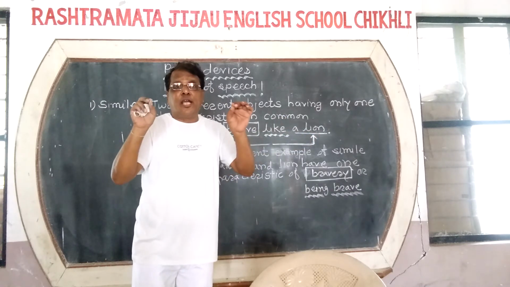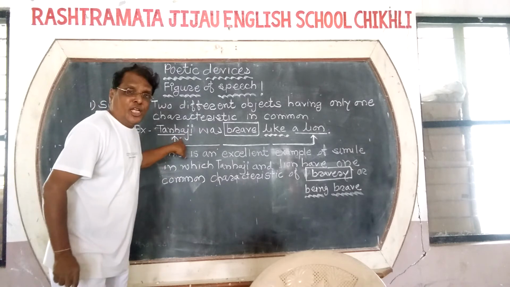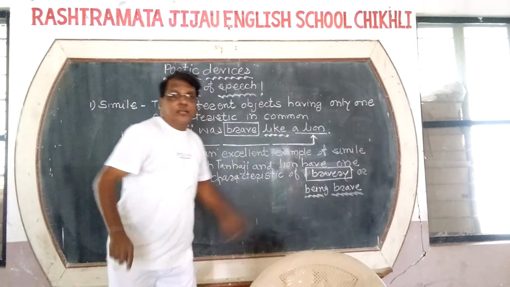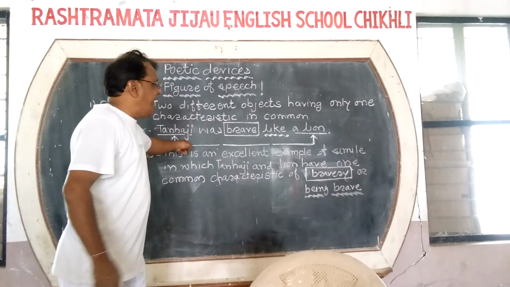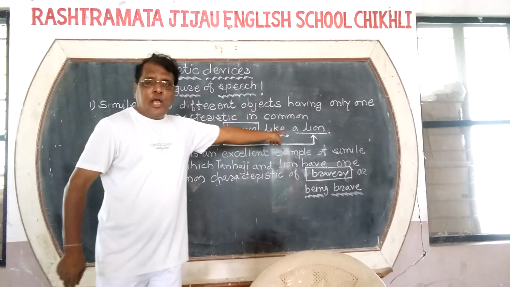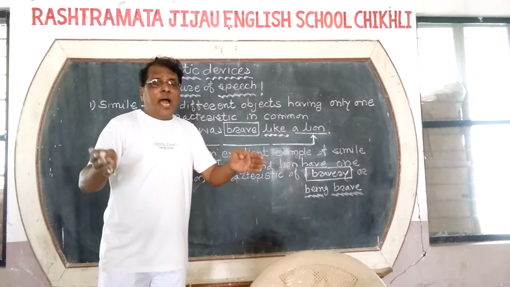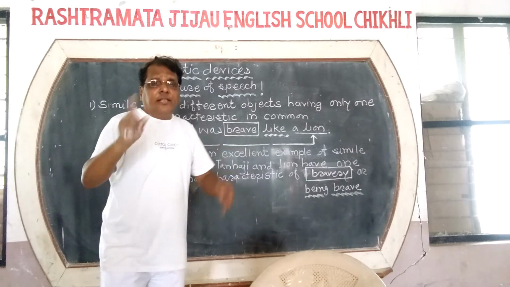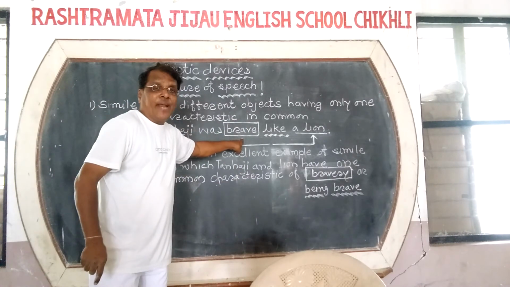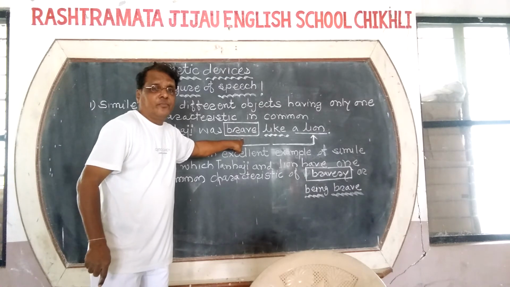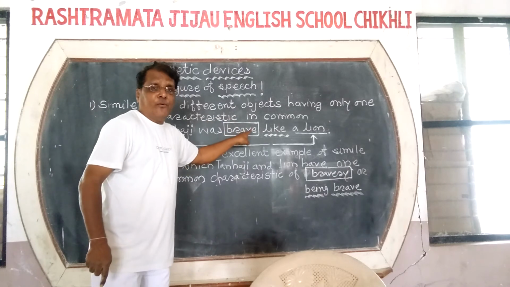Tanaji was brave like a lion. In this example, you can see that Tanaji and a lion are the two different objects. Tanaji is a man, a human being, and a lion is an animal. But in spite of being different, they have one common characteristic: brave. Lion is brave, Tanaji is also brave.